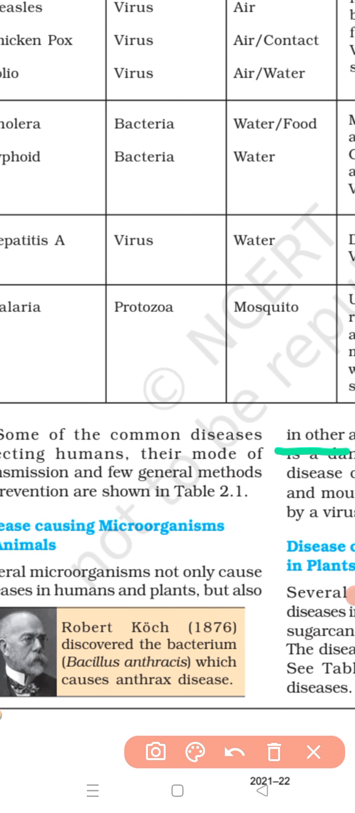It was discovered by Robert Koch. Robert Koch discovered the bacterium Bacillus anthracis, which causes what disease? Anthrax in animals, like in cattle. Clear? So this bacterium, Bacillus anthracis, which causes anthrax disease in animals, was discovered by Robert Koch in 1876. Clear?